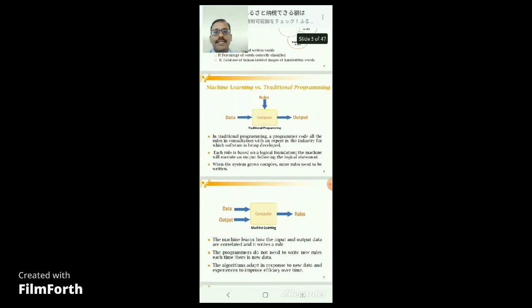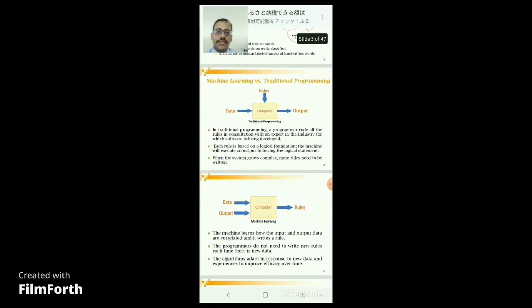Then we'll discuss the difference between traditional programming and machine learning. What is traditional programming? In traditional programming, for the computer, we give data as input and give the instructions, that is, the rules to the program, on how to do that particular task, and based on these two things, the computer will provide the output. And in case of any modification, new data or a new situation, the programmer has to rewrite or modify the program for the execution. This is the scenario in traditional programming.